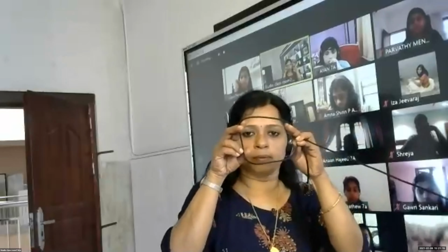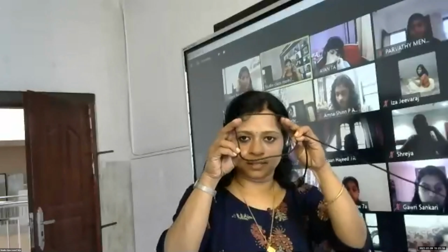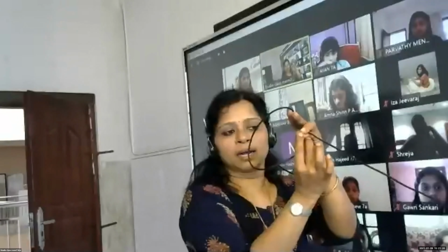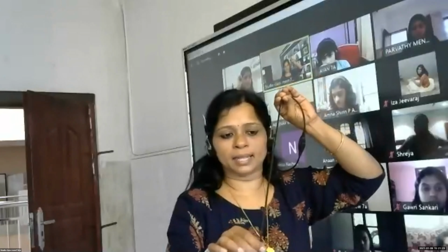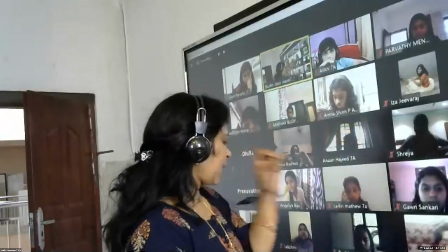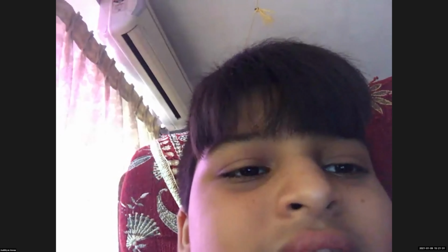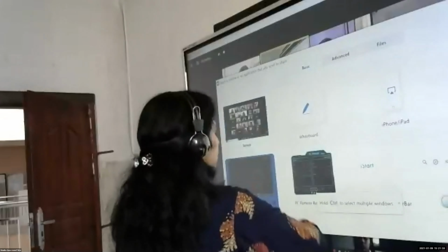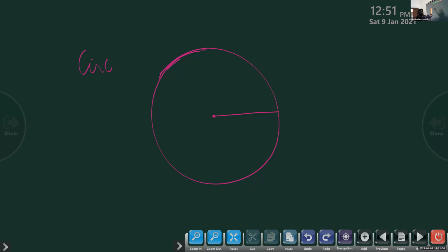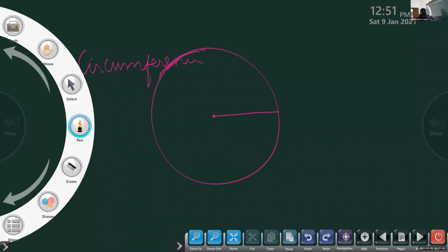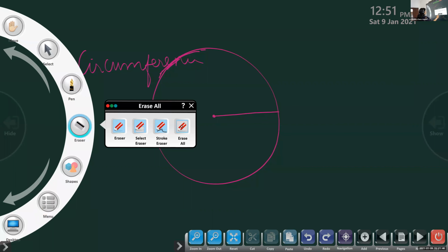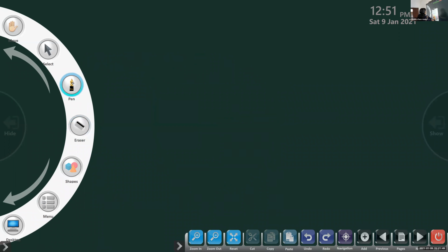Okay. So the circle, I am taking, see this wire. We will consider it as a circle. Now, I have made a circle. I'll cut on one side. I'll stretch it on a scale like this. I can measure the length. So that is the length of the circle. That is known as the circumference of the circle. I'll rub it and write it neatly. So, circumference of the circle.